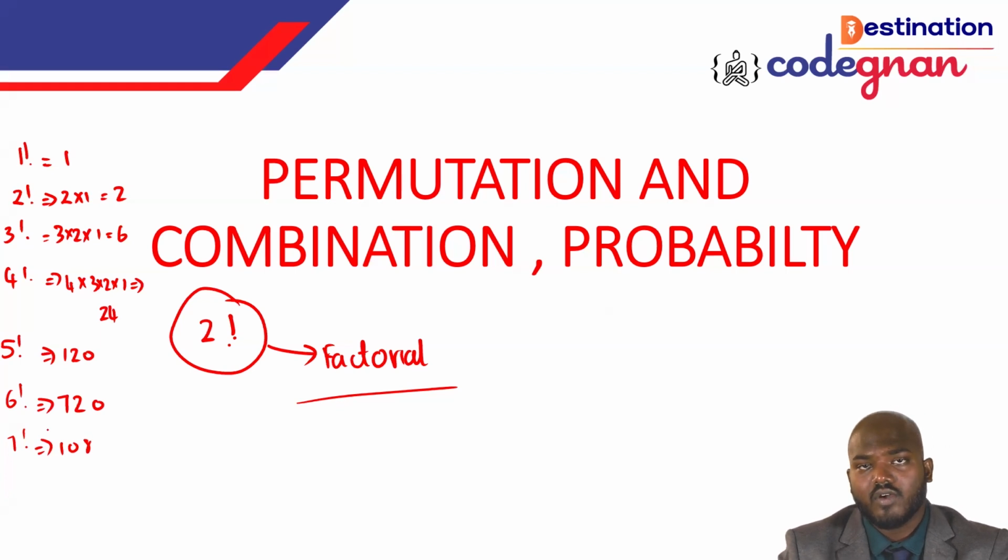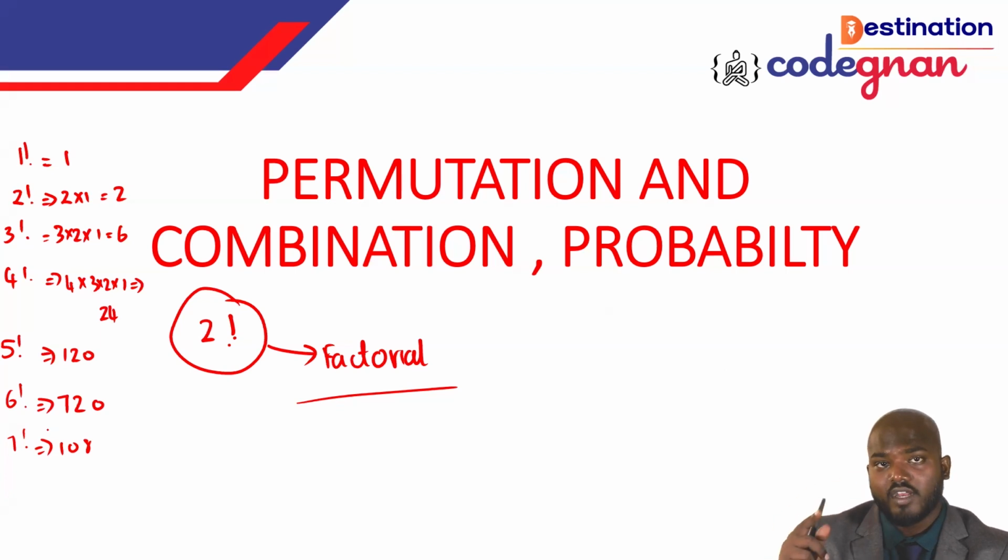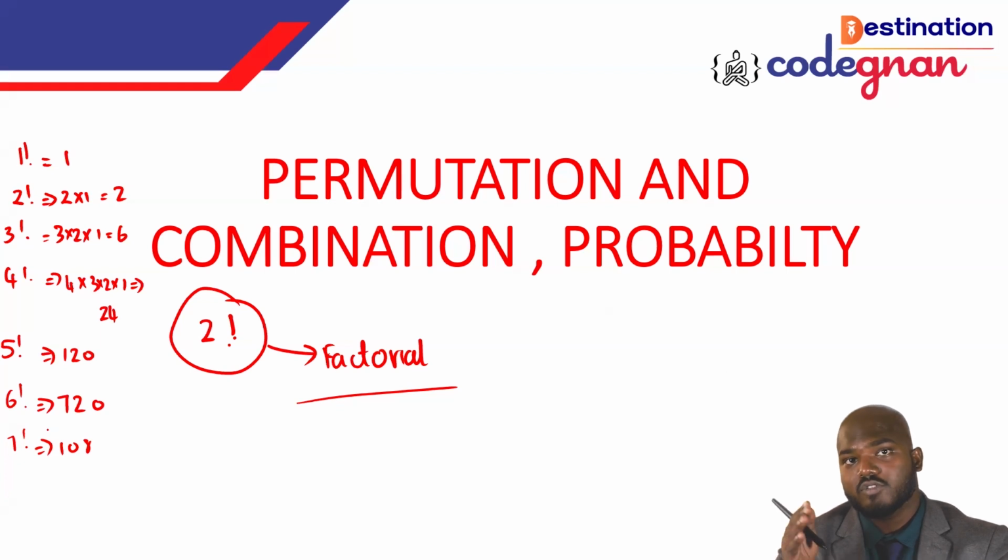So make sure that you're understanding the term very well, because if you're not understanding, then it will become very difficult for you guys. So make sure you understand this topic very clearly, because this is the only thing I just want to say here, and we will move to the topic. Before that, I just want to very clearly explain the difference between permutation, combination, as well as probability.